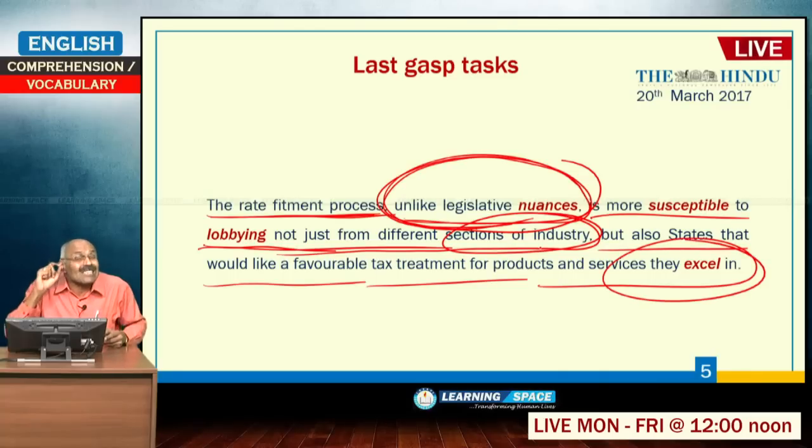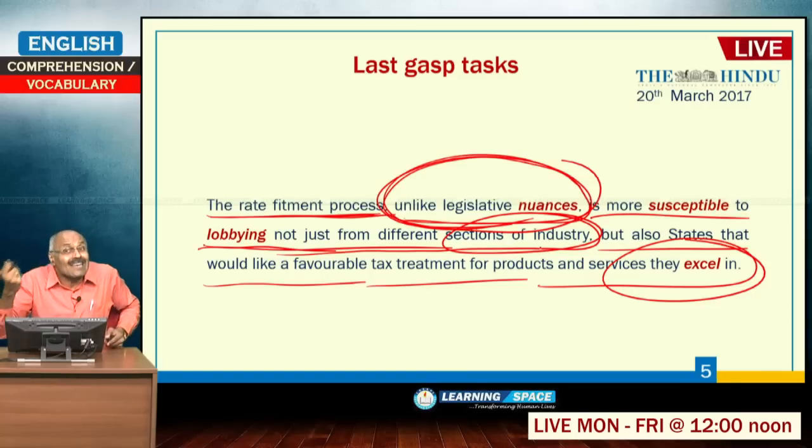If some state specializes in producing some particular product, that is the meaning of excel. So, states may lobby for favorable tax treatment for the products which the state is producing.